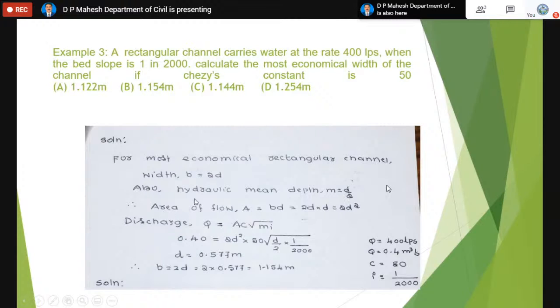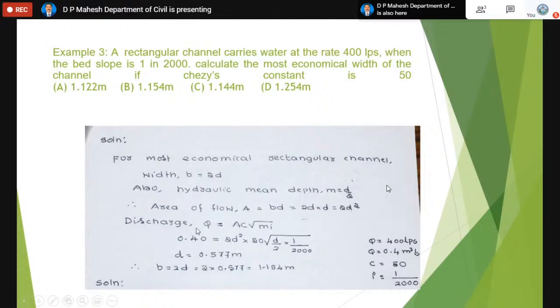So then, since it is a rectangular section, the area of the rectangle will become B into D. That is the area of the flow. So in place of B, we can write 2D, because B equals 2D for the most economical rectangular section. So when you write B as 2D, area will become 2D square.